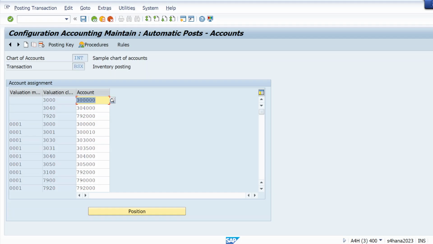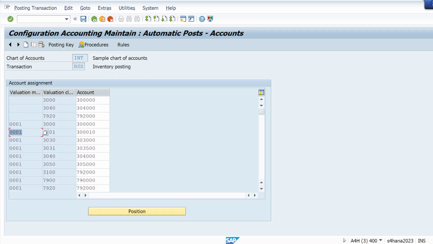These are GL accounts. So you can say this error is resolved by both MM and FI. This is a part of MM and FI integration, where both consultants work together to resolve it. So I need to maintain valuation class 3001, and under that I need to maintain a GL account. Here 3001 is also there and a GL account is assigned, but this is with a valuation modifier.